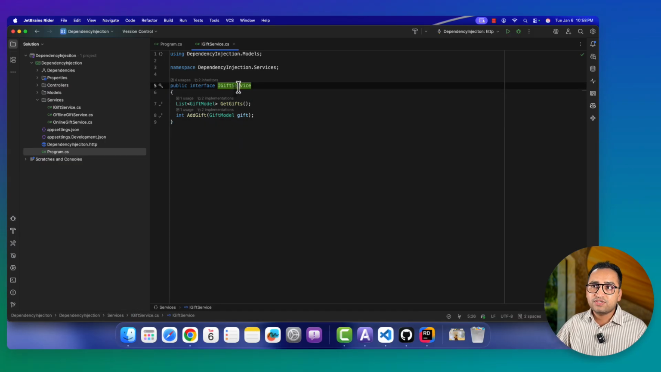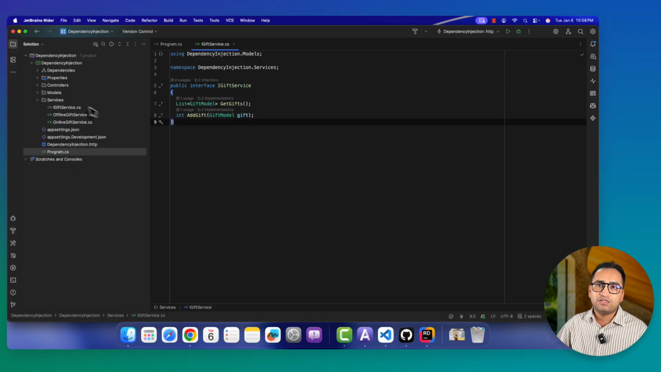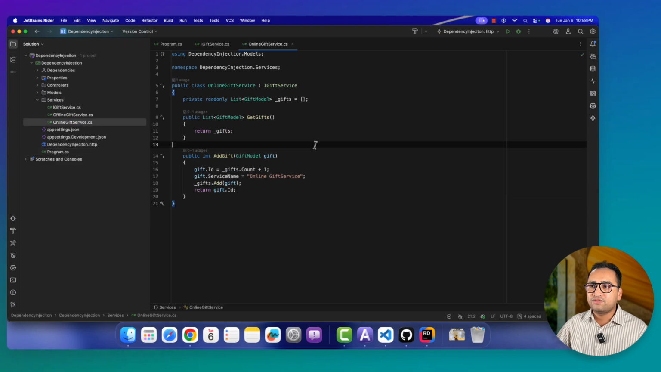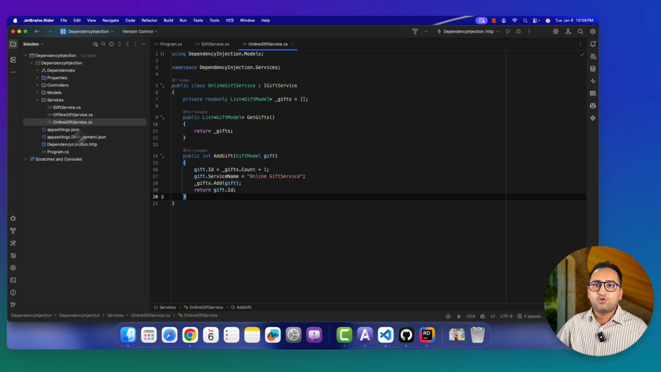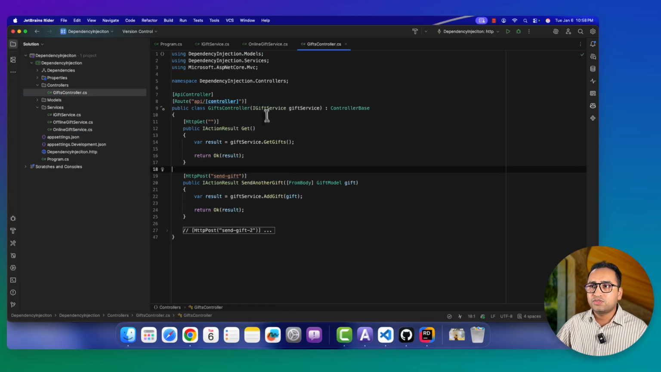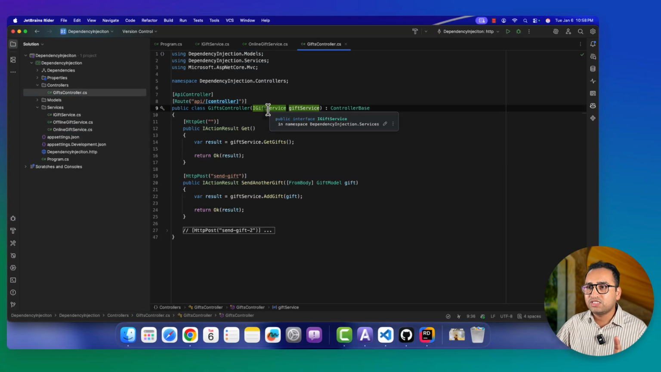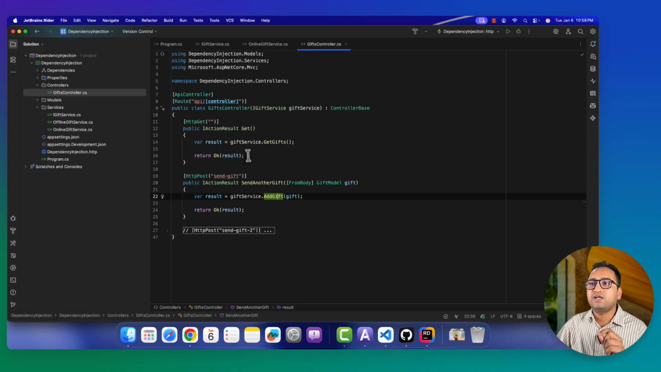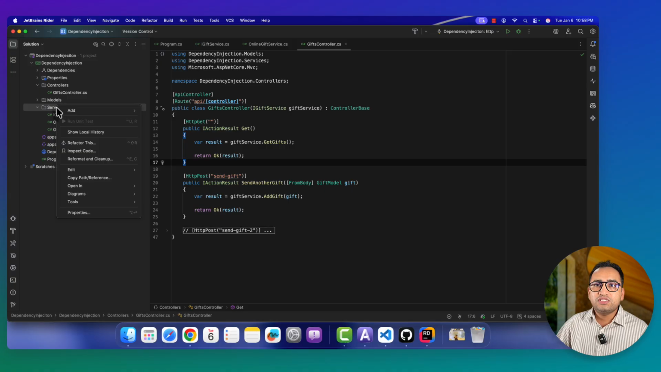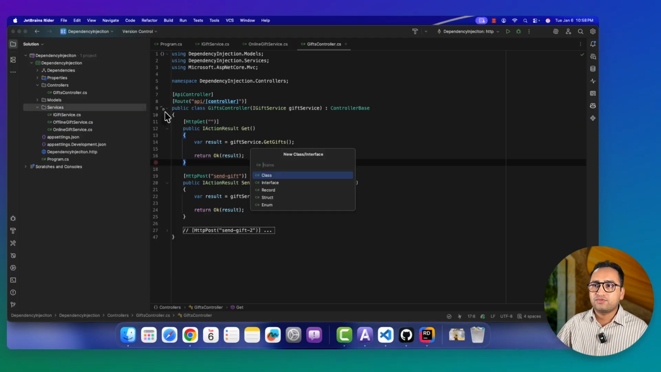So this gift service is working only with the gift model, and that coupon one is held for some time. Now we are using this online gift service and the same super simple concept is here as well. If I go back to my controller class, this is my controller. I'm using that gift service, only one instance. I'm adding the gift and I'm getting the gift. This is working fine.